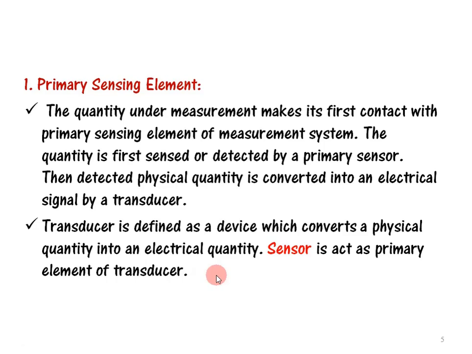The first one is the sensing part, and the second one is the conversion part. The sensing part senses the input physical quantity, and the sensed response of this sensing element is converted into some electrical quantity. So that we call a transducer.